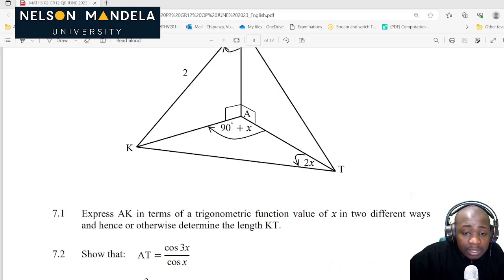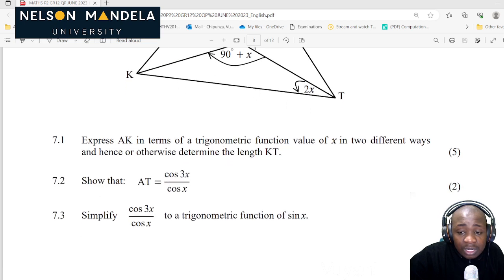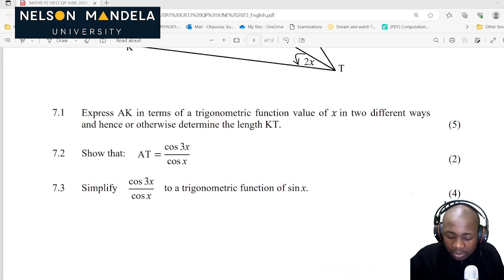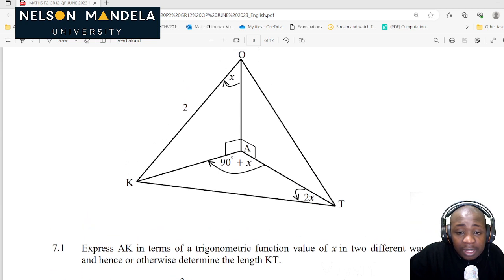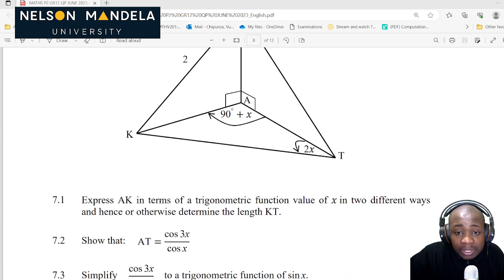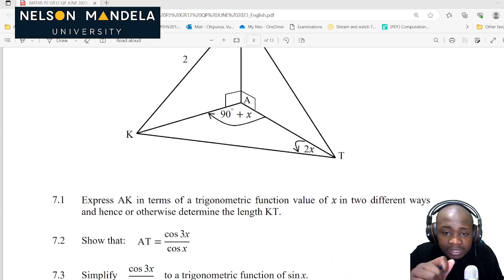Now let's do this. Show that AT is equal to cos 3x over cos x. How can we show that? This is easy because if we look in triangle KAT, you can see that we have 90 degrees plus x, we have 2x. So we want to show that AT is cos 3x over cos x.